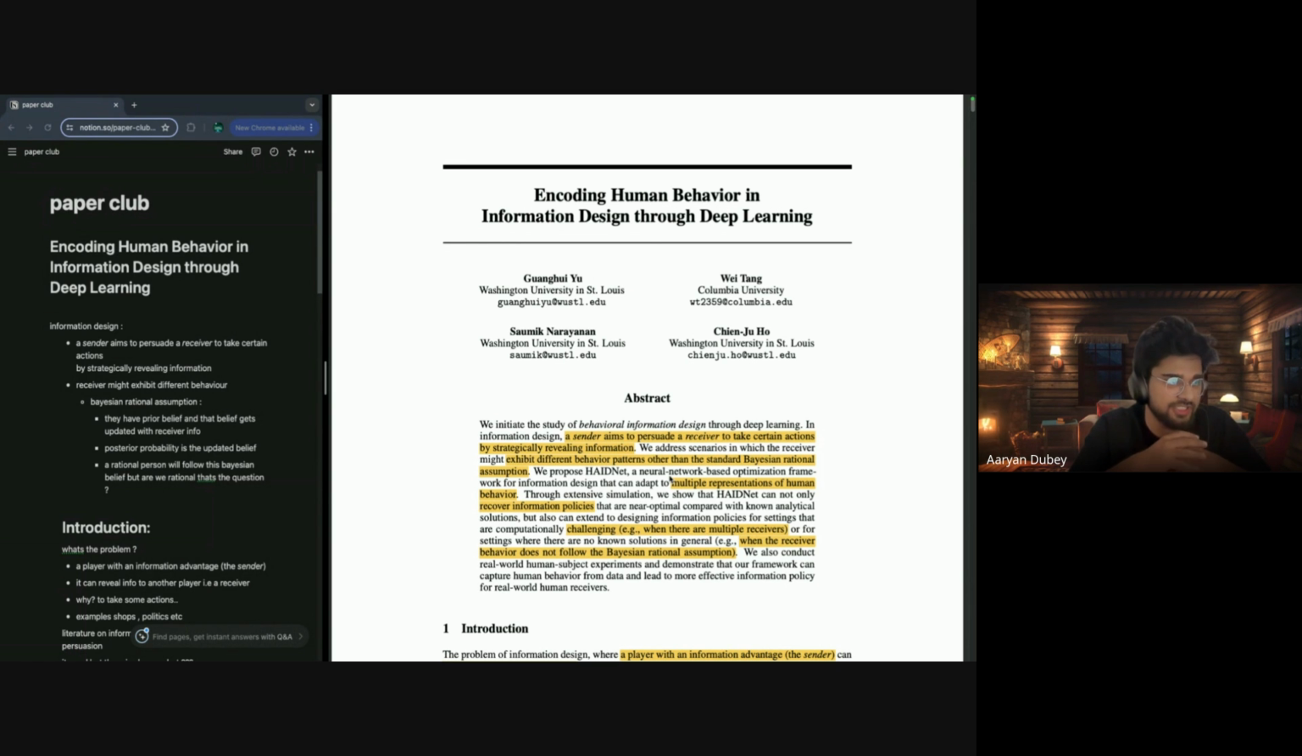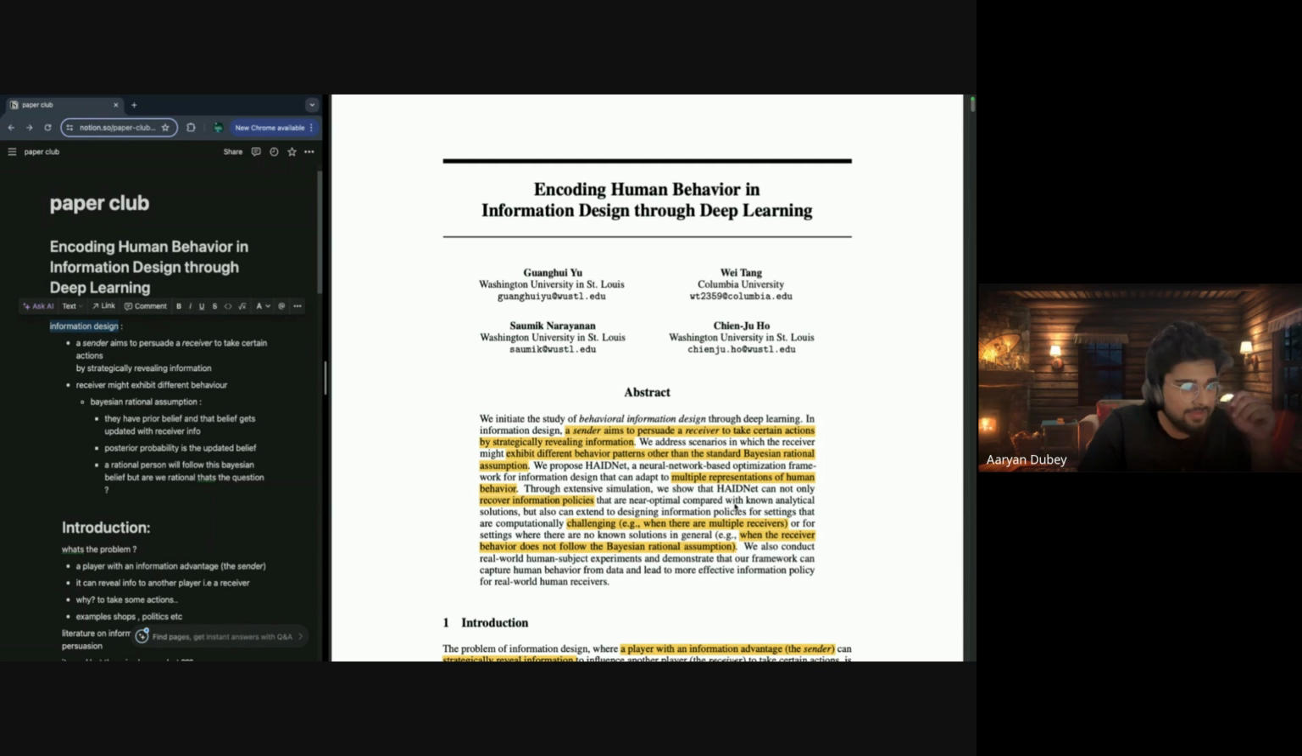So they say that through extensive simulation, we show that HAIDNet can not only recover information policy. Information policy is generally what information design is made through. You have an information policy, then you're going to make an information design. So if you are using Google Ads, you are a sender, you're going to make an information policy, and then you're going to design that policy. Okay, this is the information that we need to send. So this is generally the information policy. They say that the information policies are near optimal compared with known analytical solutions. Known analytical solutions are generally the Bayesian assumption and other things.